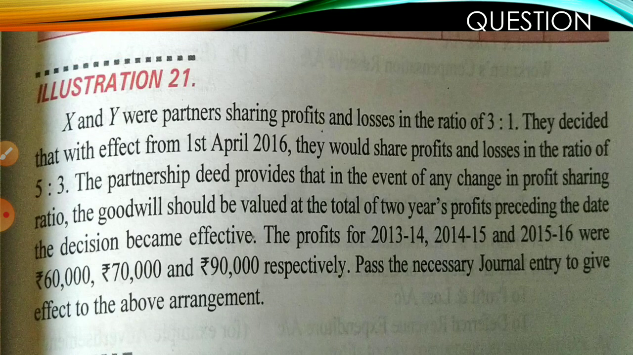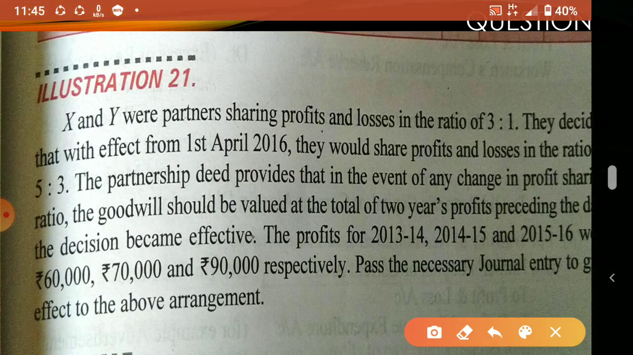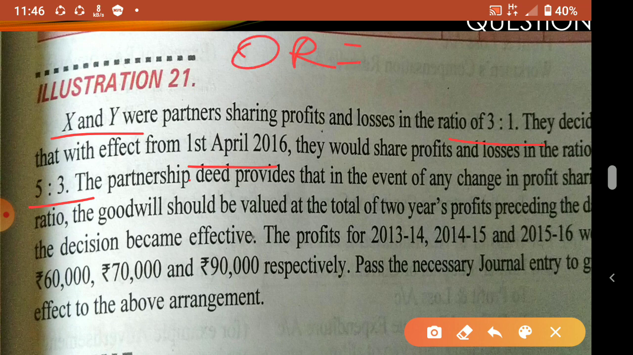Now we'll see through one question. Here x and y are partners. They are in the ratio of 3:1. In the previous question, goodwill was already given. This question I am giving because goodwill is not given in the question. You have to calculate the value of goodwill also. Okay. Now we see from 1st April 2016 onwards, the profit share ratio they decided to change into what? 5:3. So their old ratio is 3:1 and the new ratio is 5:3.